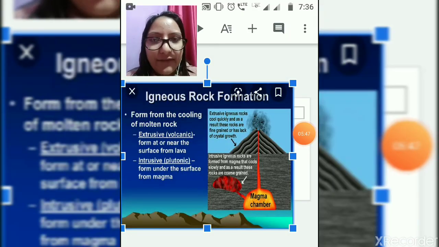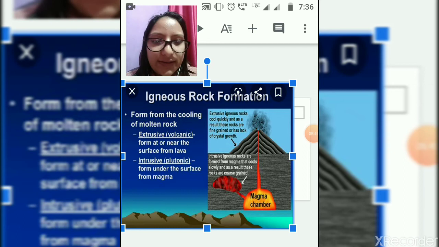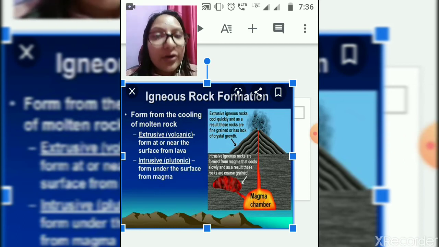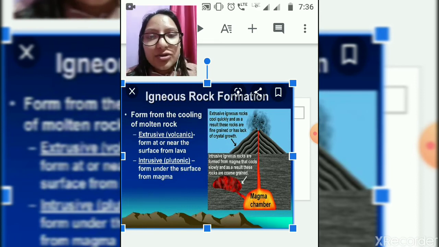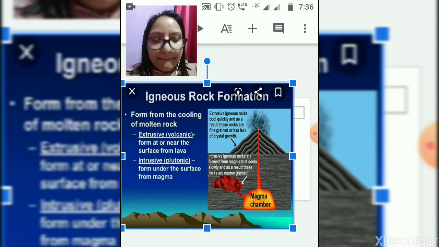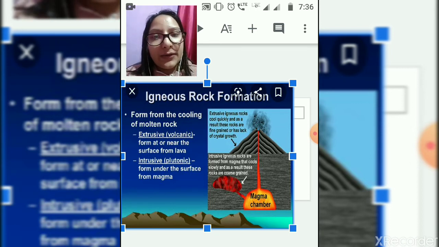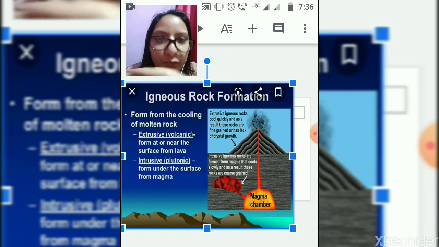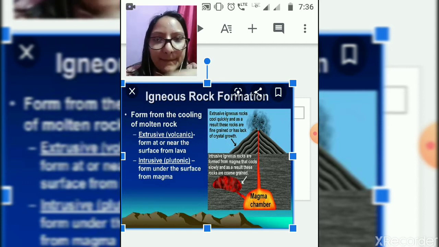You must have one question: how are these intrusive rocks exposed on the earth's surface? The igneous rocks are exposed by the process called denudation, or gradation or degradation, meaning the process of wearing away the material from the surface of the earth, and sometimes with tectonic movement.